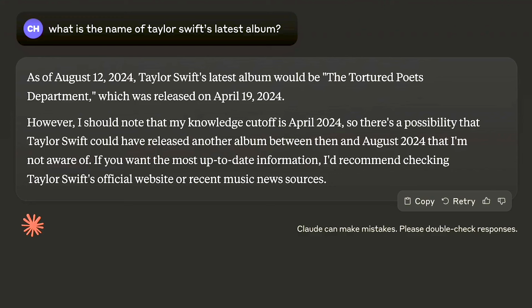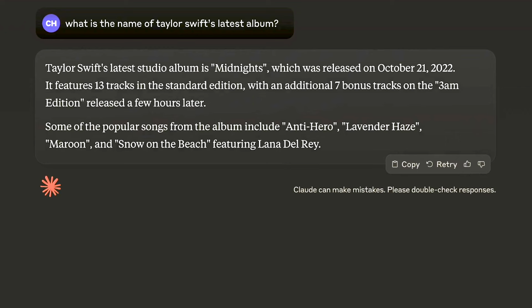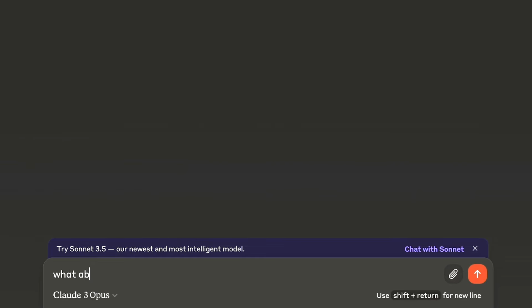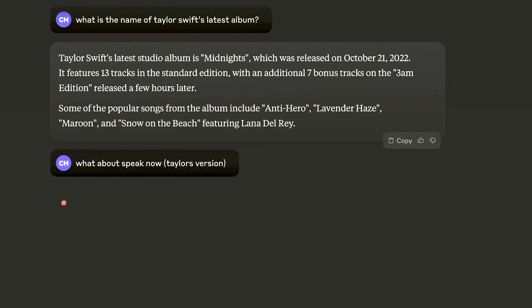Now, if I bring this into Claude Opus and ask the exact same question, you're going to see it should come back with Speak Now, because the release date of that was August 2023. Now, it's got confused and said Midnights, but if we just say, what about Speak Now, Taylor's version, you're going to see that it actually has knowledge of that and says, I apologize, I've got this wrong, it's actually Speak Now.